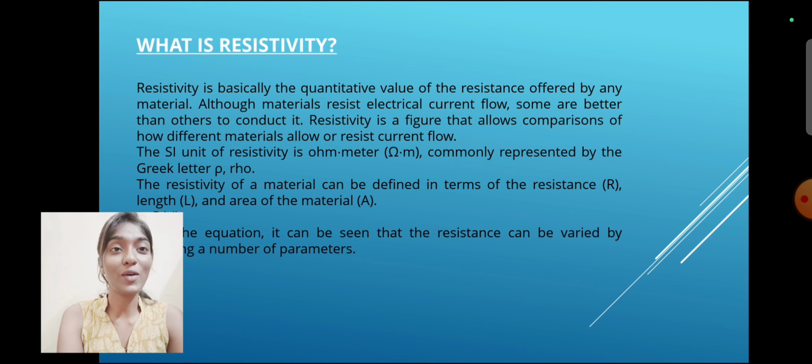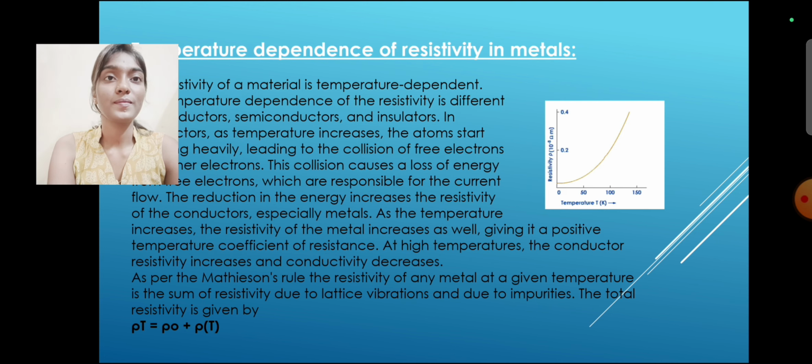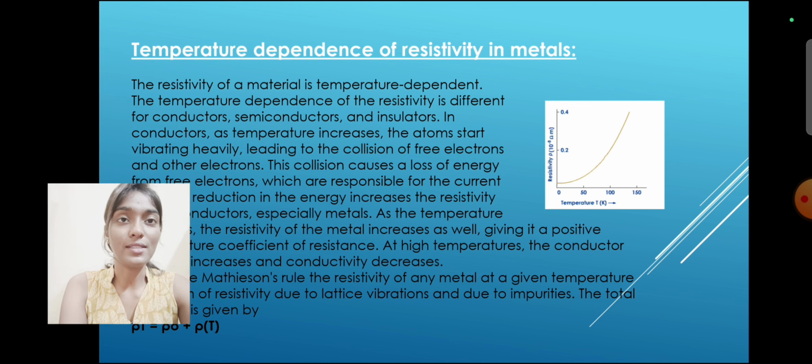The SI unit of resistivity is ohm meter, commonly represented by the Greek letter rho. The resistivity of the material can be defined in terms of the resistance R, length L, and the area of the material A. From the equation, it can be seen that the resistance can be varied by adjusting a number of parameters.